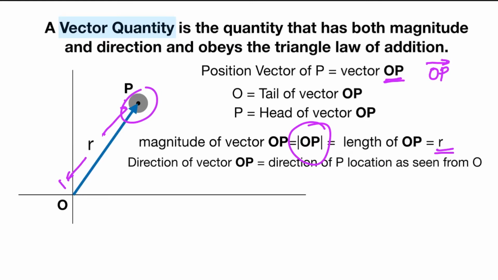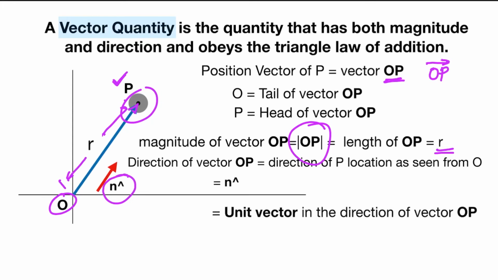The direction of the vector is given by the direction of P as seen from O, from the origin point. That is nothing but the direction of this arrow, along the line of vector OP. Now this direction is also shown by a unit vector. A unit vector is a vector in the same direction as the original vector, but has a magnitude of 1. Basically, the unit vector represents the direction.